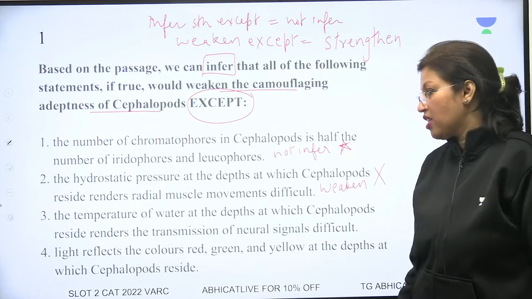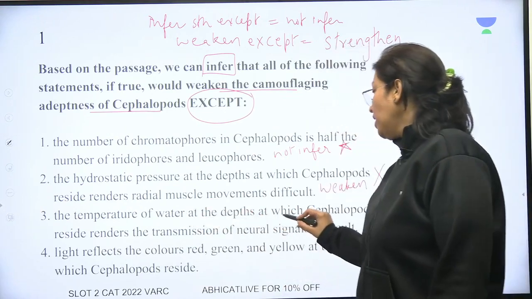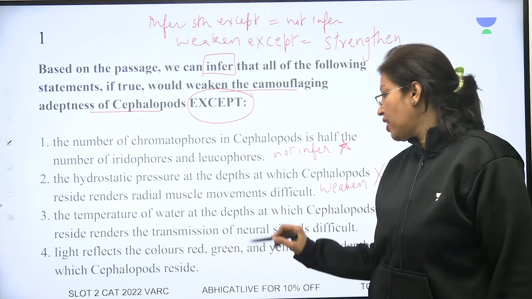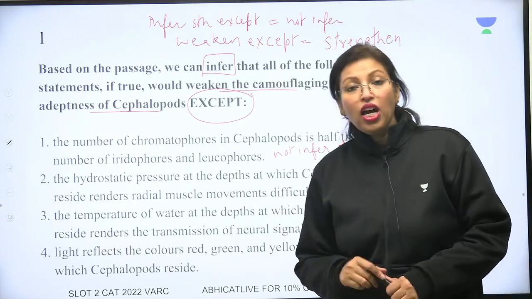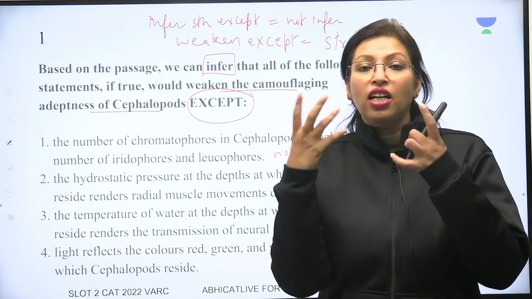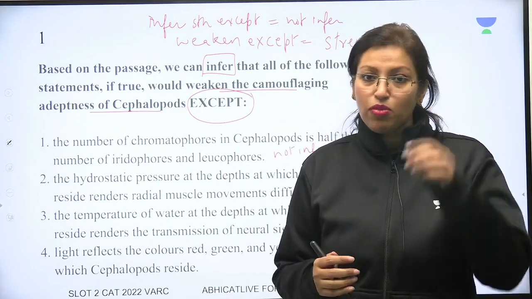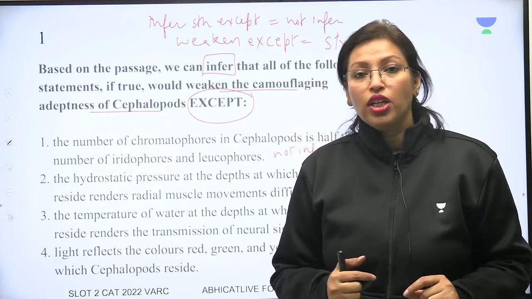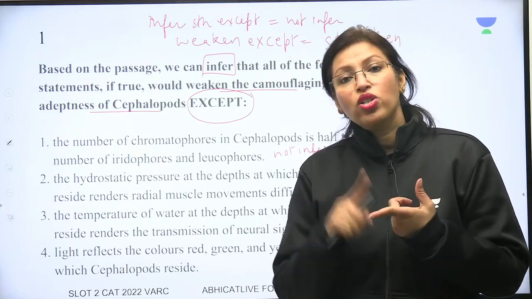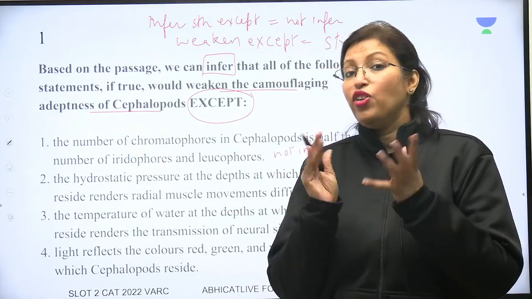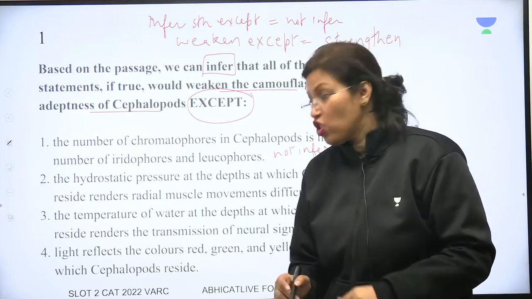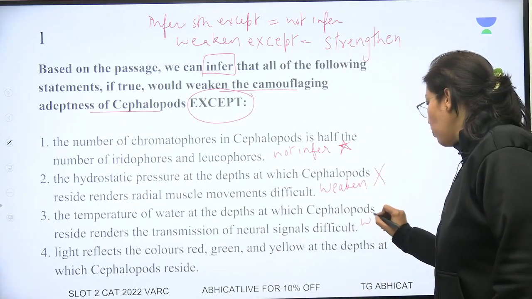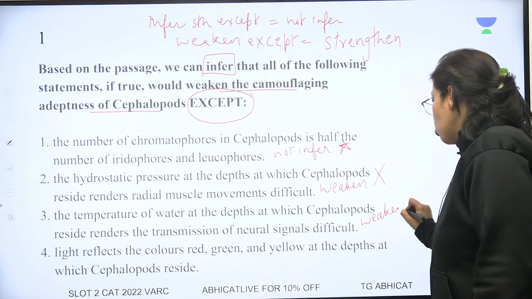I will eliminate. The temperature of water at the depths at which cephalopods reside render the transmission of neural signals difficult. Now, if the animal cannot send the nerve signals, neural signals means signals to the brain through the nerves, then how is it going to send the radial signals? If it is not going to send the radial signals, then the animal cannot camouflage. So again, this one also will weaken the answer, so cannot be my answer.